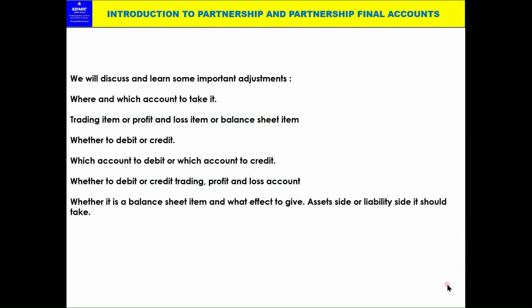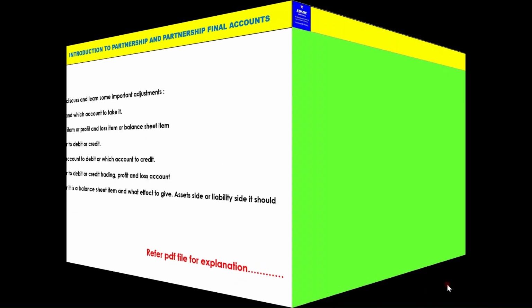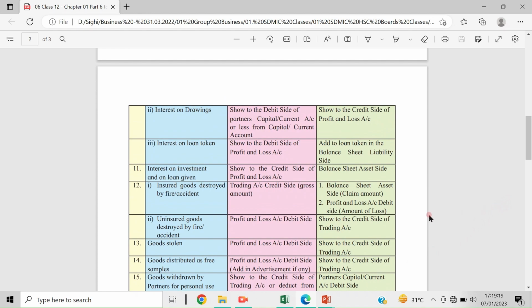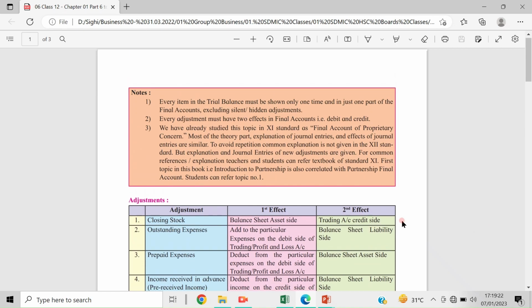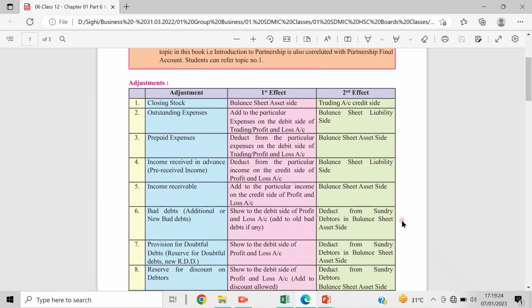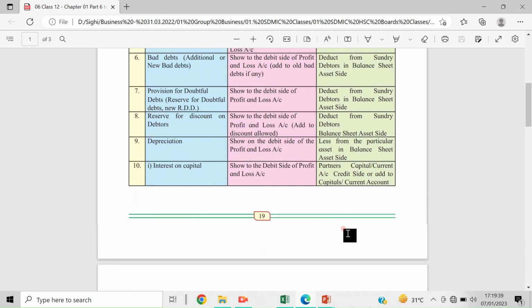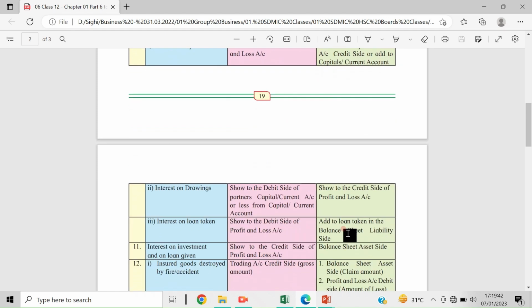We were discussing some important adjustments in the final accounts. Let us continue. We discussed 11 points: closing stock, outstanding expenses, prepaid expenses, income received in advance, income receivable, bad debts, provision for doubtful debts, reserve for discount on debtors, depreciation, interest on capital.